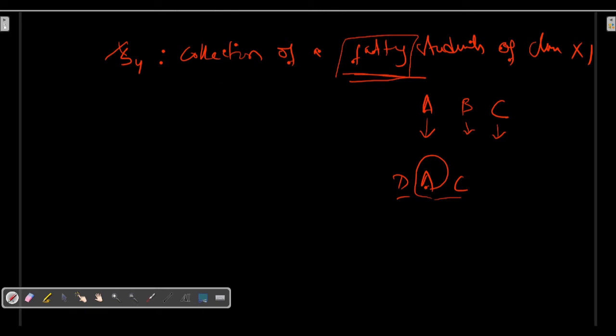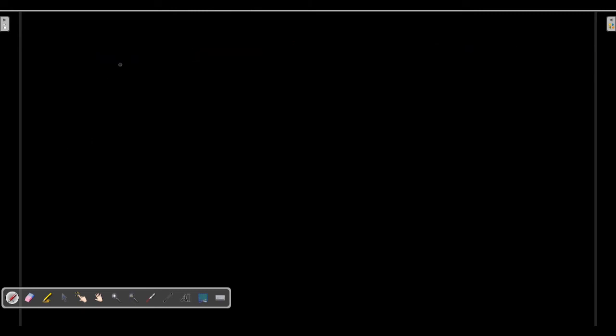I hope you understand the concept of set and what the definition is saying. It is saying that if the property of that group or collection is properly defined, then I can say that collection is a set. So here we have to just remember some things. What are those things? Let me clear this. Yes, now here there are some points to remember.